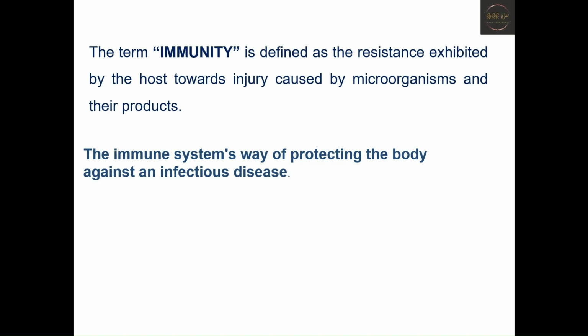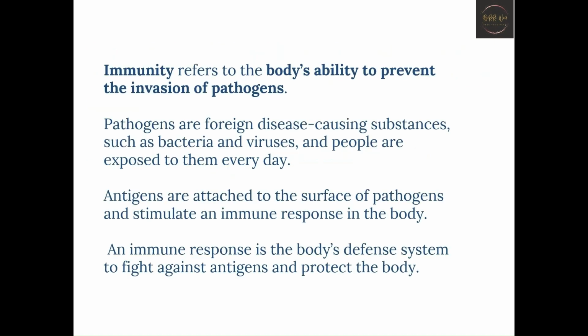The immunity to a particular disease is usually achieved through the presence of certain antibodies to the disease in the person's system. The antibodies are proteins which can be produced by the body in order to neutralize or destroy the disease causing pathogens. So, this defense mechanism of protecting the body against a particular disease or infection can be termed immunity. Immunity refers to the body's ability to prevent the invasion of certain pathogens.